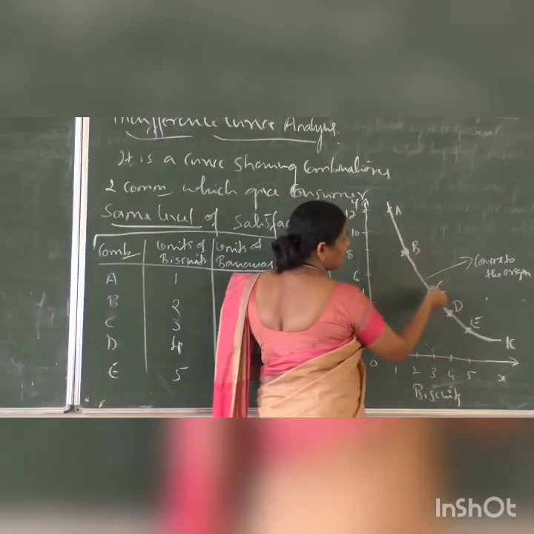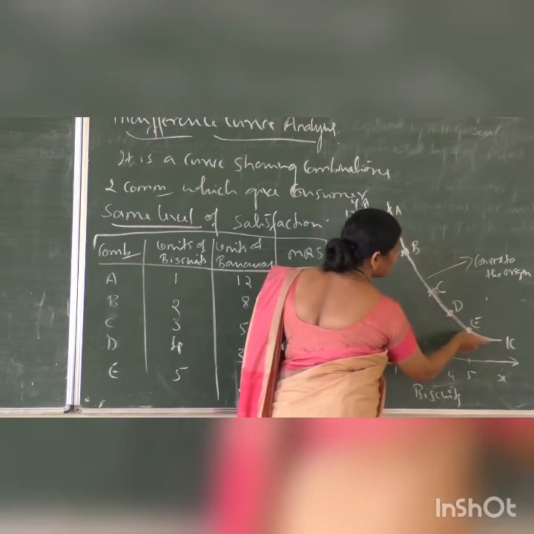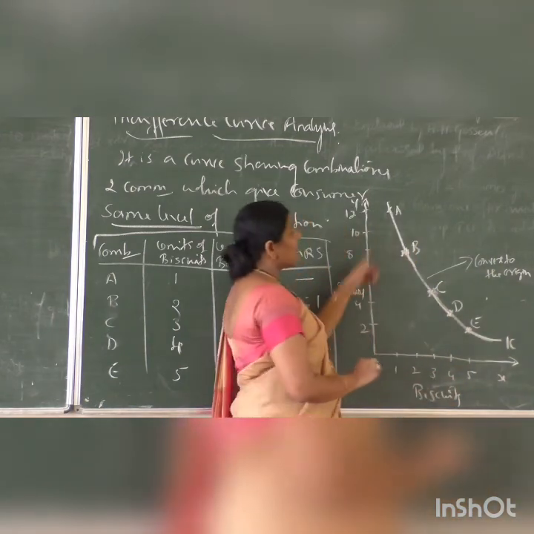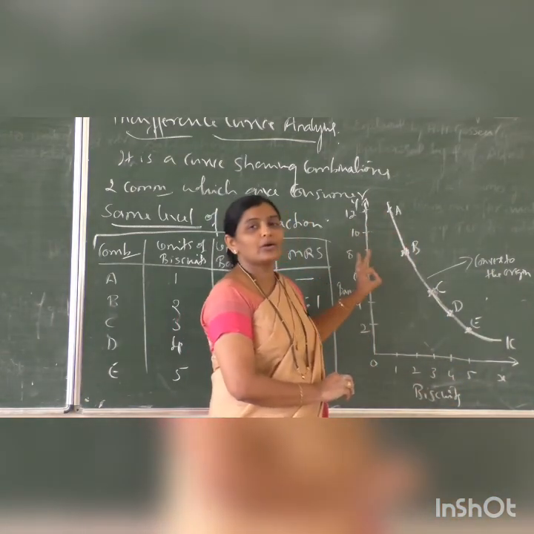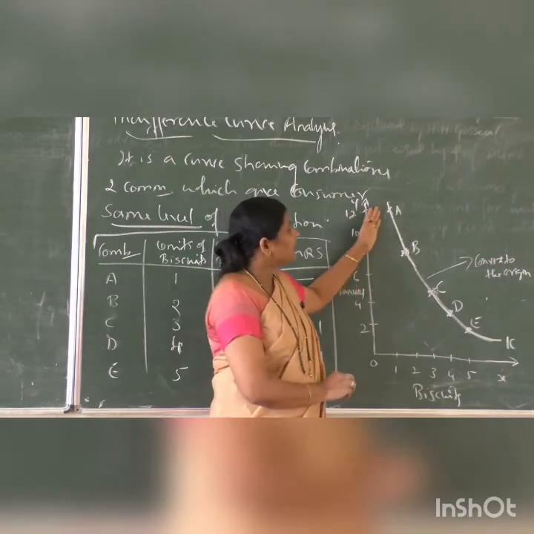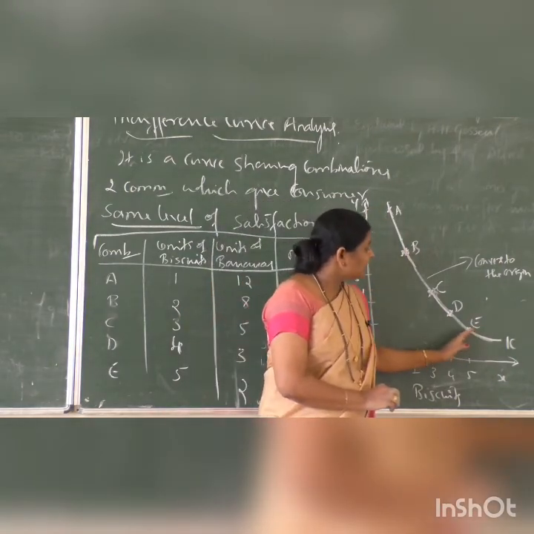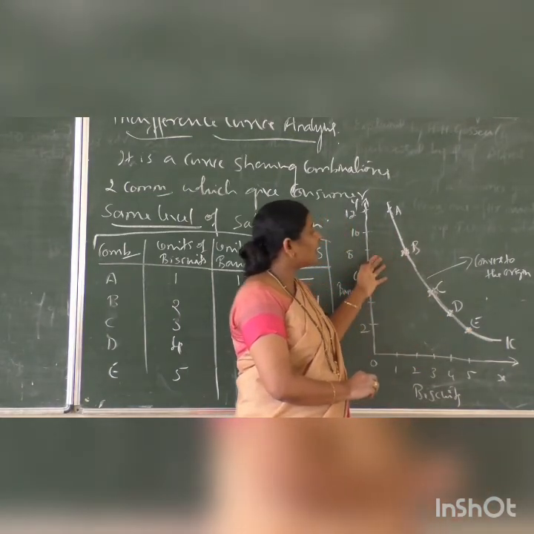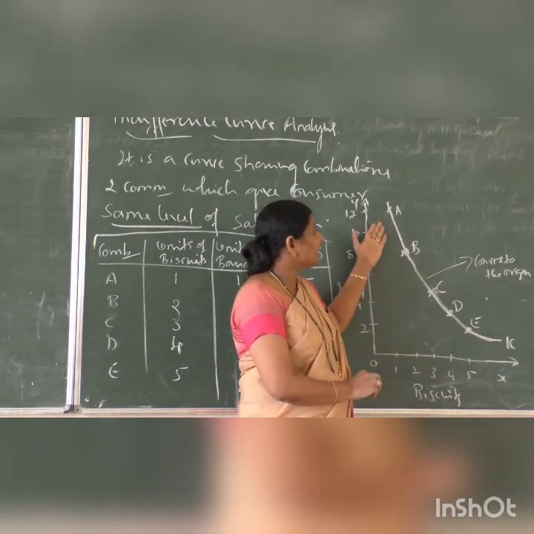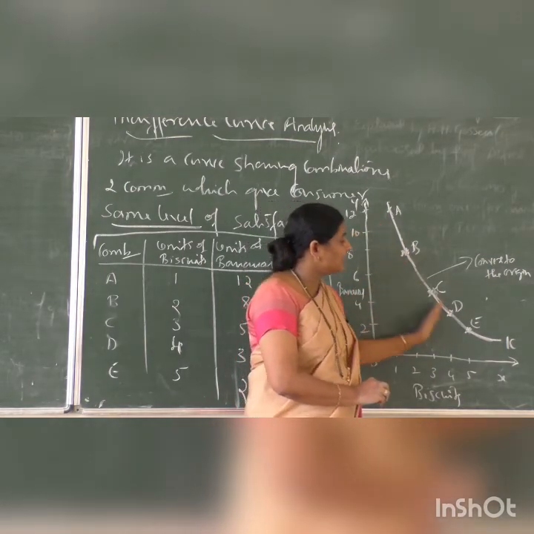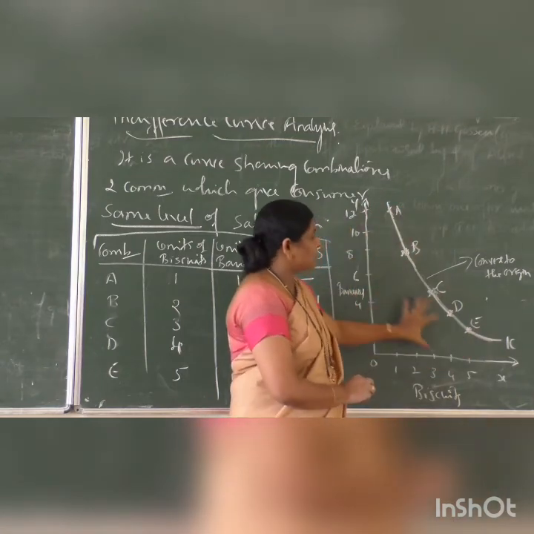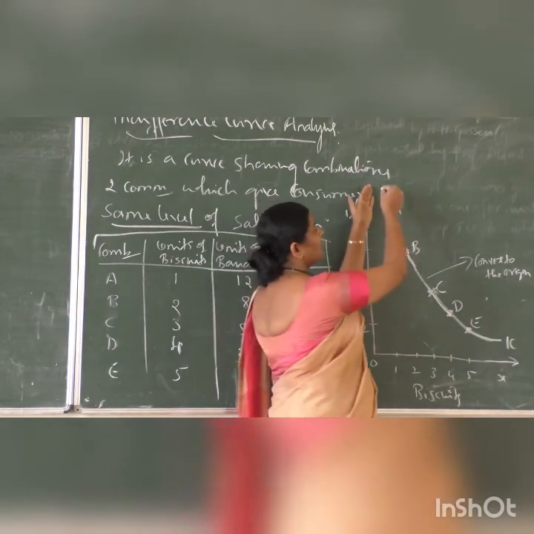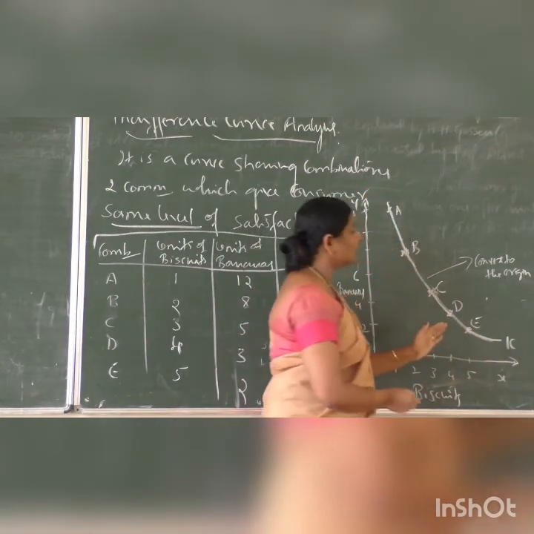So these are the combinations of biscuit and banana. From any combination on one IC, consumer gets same level of satisfaction. He prefers A or he prefers E. In between there are B, C, D combination. Consumer may be indifferent between A and B, A, B, C, D and E. Any combination on one IC gives consumer same level of satisfaction. It slopes downwards from left to right.